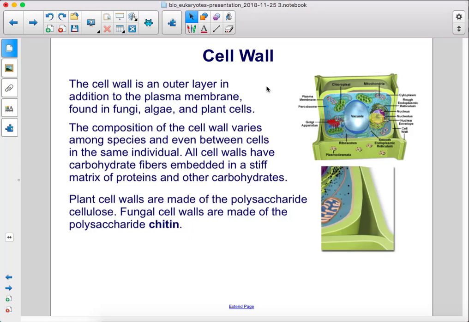The cell wall is an outer layer in addition to the plasma membrane found in fungi, algae, and plant cells. The composition of the cell wall varies among species and even between cells in the same individual. All cell walls have carbohydrate fibers embedded in a stiff matrix of proteins and other carbohydrates. Plant cell walls are made of the polysaccharide cellulose. Fungal cell walls are made of the polysaccharide chitin.